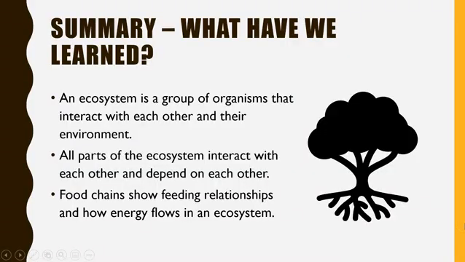So what have we learned? Summary. An ecosystem is a group of organisms that interact with each other and their environment. All parts of the ecosystem interact with each other and depend on each other. Food chains show feeding relationships and how energy flows in an ecosystem.